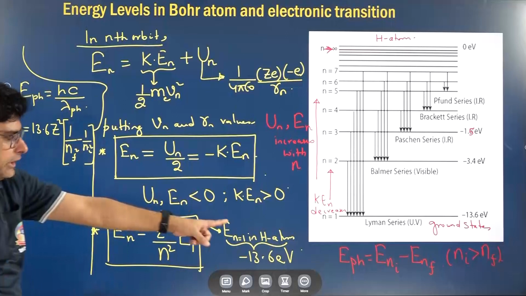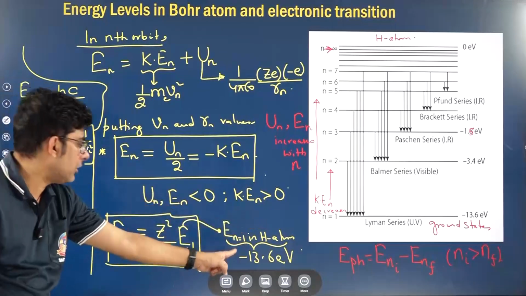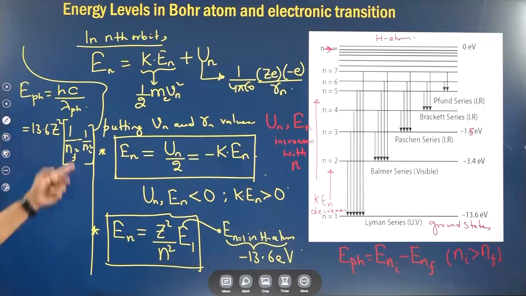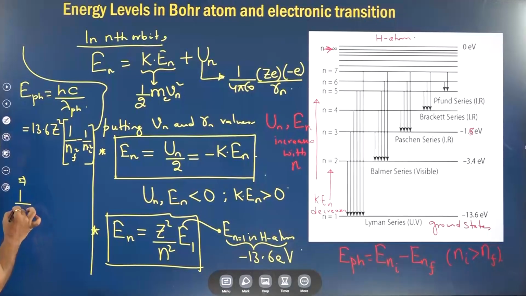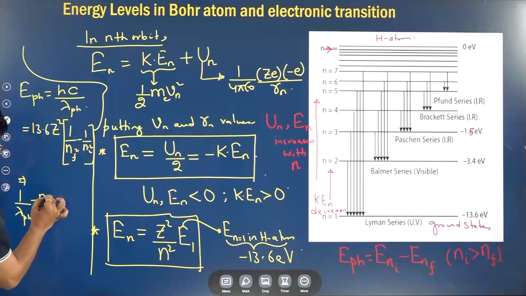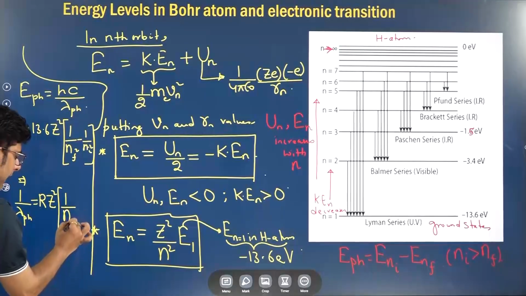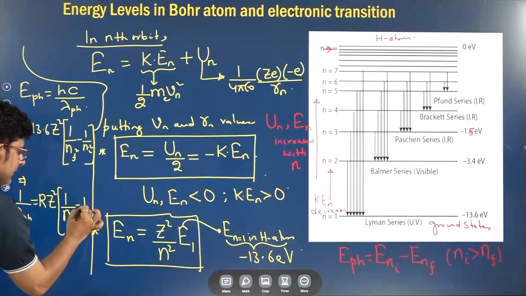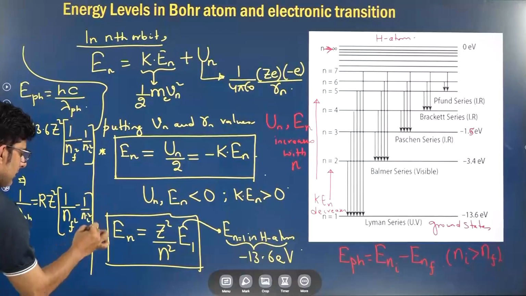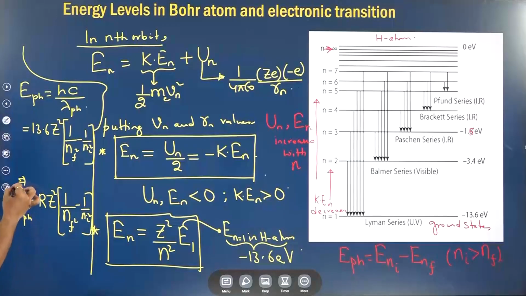When you substitute En initial and En final, because of the minus sign they will get turned. So from here we can write 1 by lambda of the photon as R Z square into 1 by n final square minus 1 by n initial square. So this is the wavelength of the photon.